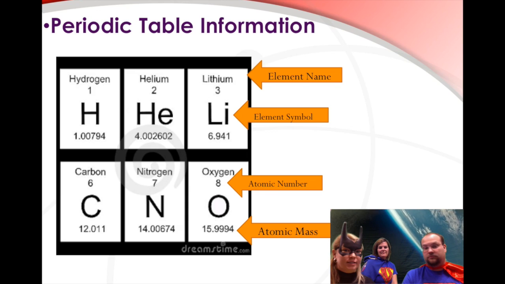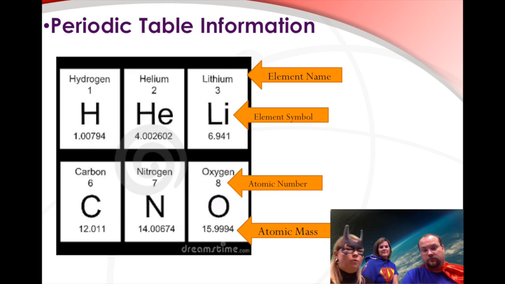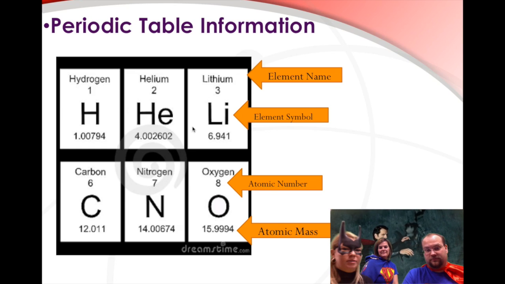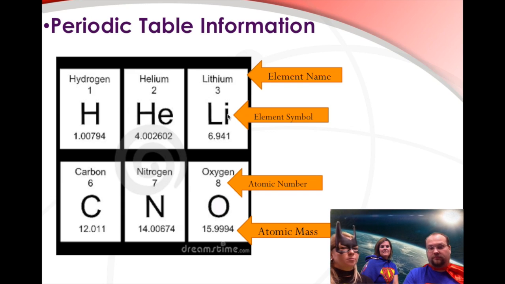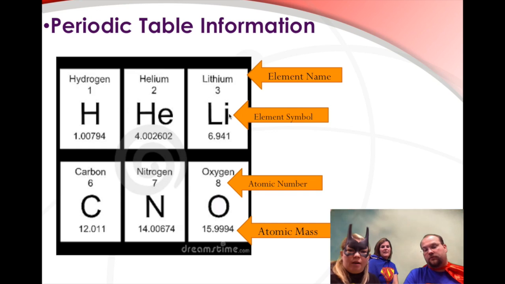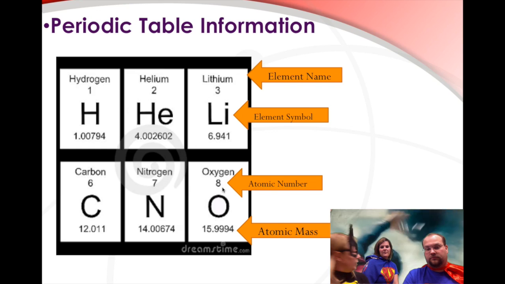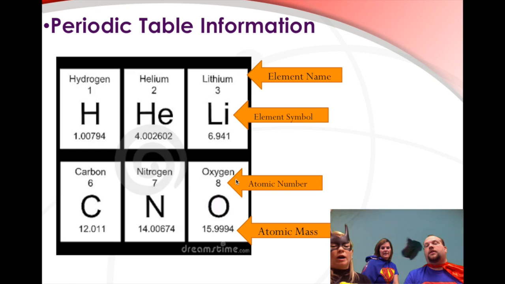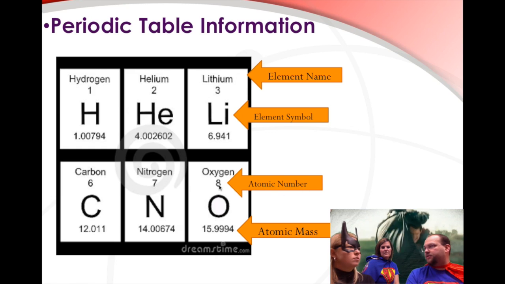All right, so where does all this information come from? Like, how do we know these things? We can look at the periodic table. Here are just a few common elements that we're used to seeing. At the top, you'll see the name of the element, lithium. It also has a symbol representative of the name, kind of like initials or nicknames for us. This atomic number here is the number of protons. So it tells you how many protons are in the atom.